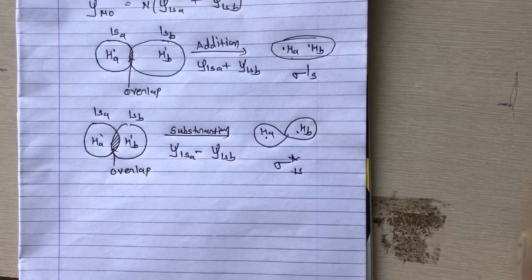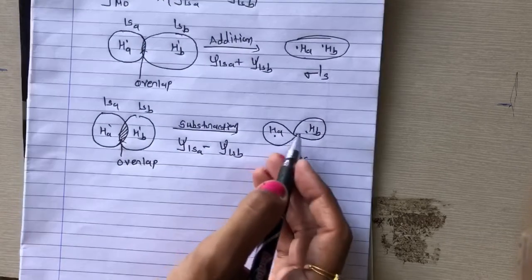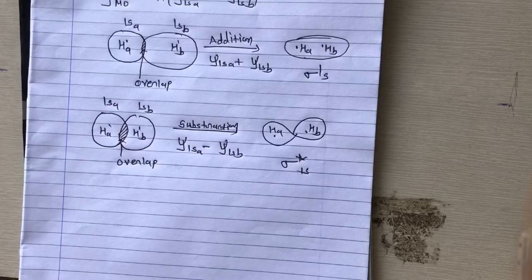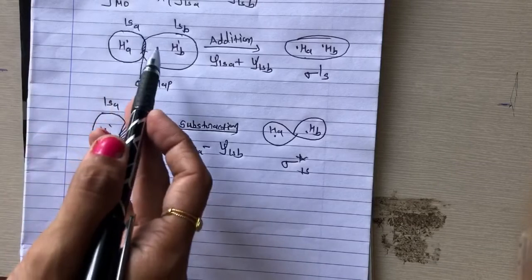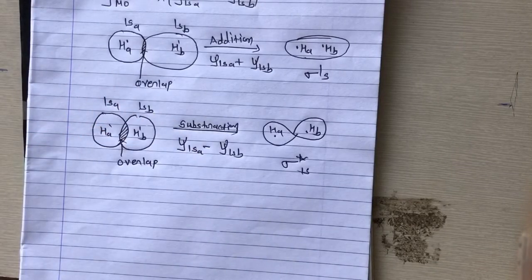So the resulting molecular orbital has zero electron density, a nodal space between the nuclei, and the electron in this orbital is concentrated away from the nucleus. So the net effect is to push the nuclei apart rather than hold them together, right? So this resulting molecular orbital is called an antibonding molecular orbital. This is the antibonding and this is the bonding molecular orbital.